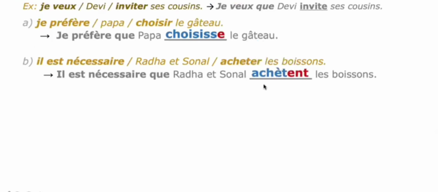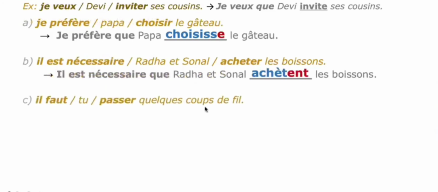Achet is the stem, and according to the subject Radha and Sona, it is in plural form because two persons are there. So you have to add ent as the ending. Il est nécessaire que Radha et Sona achètent les boissons. So it is necessary that Radha and Sona buy the drinks.